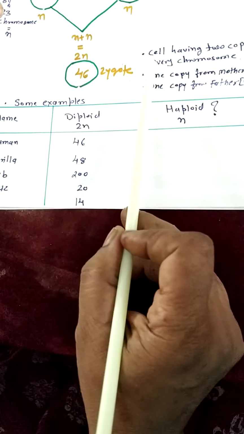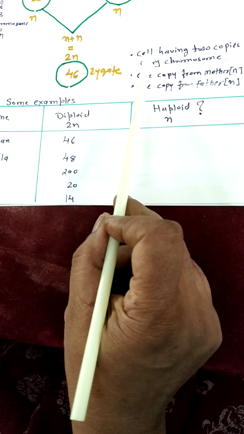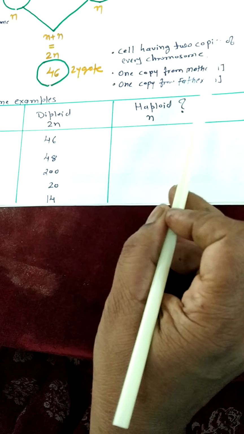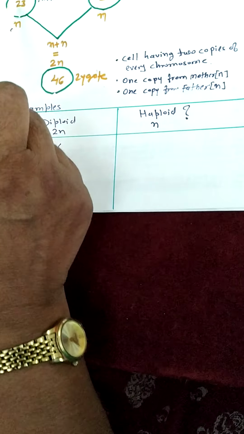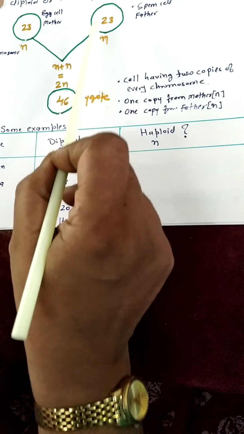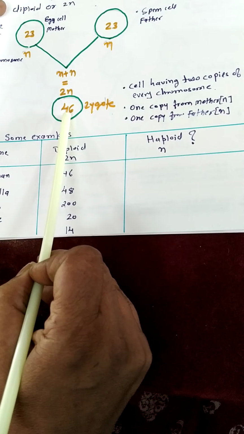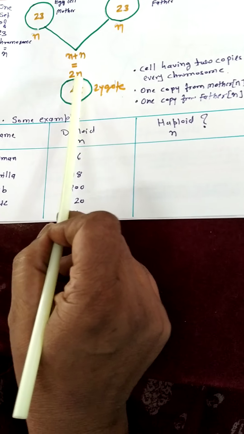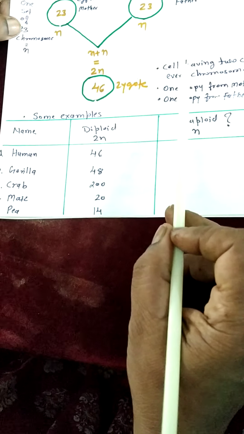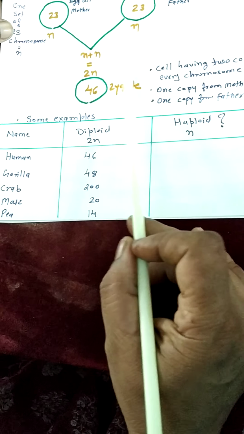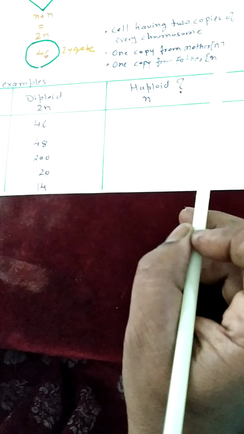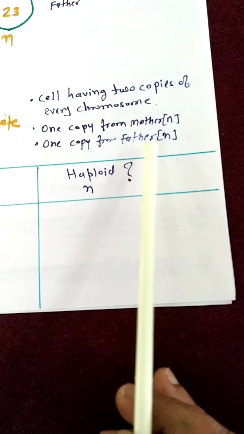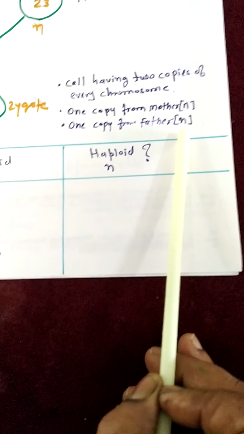So what is important here? The cell has 2 copies of every chromosome. How is the number doubled? Because one copy of the chromosome comes from the mother and one copy from the father, and they unite, they come together, and here 2 copies of chromosomes are present in this zygote cell. One copy from the mother, that is n, and one copy from the father, that is also n.